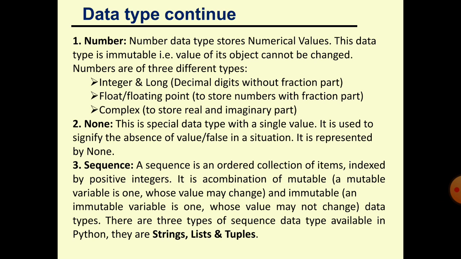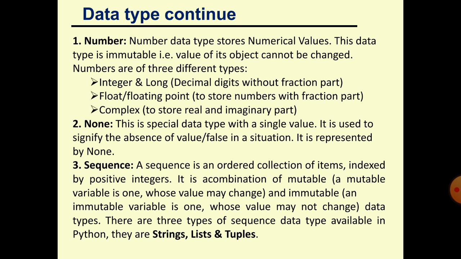These data types are string, list and tuple. Suppose the string is student. In that there is more than one alphabet. So the word student is a sequence of characters. So it is a sequential value. Suppose I am taking the example of student.